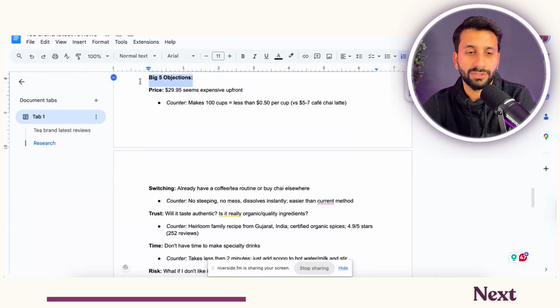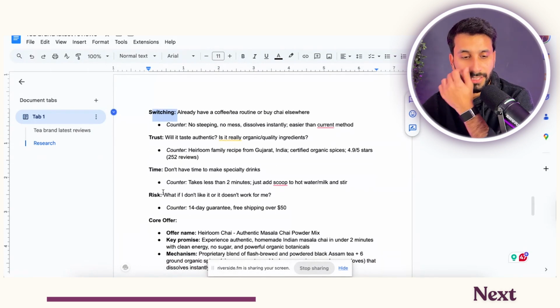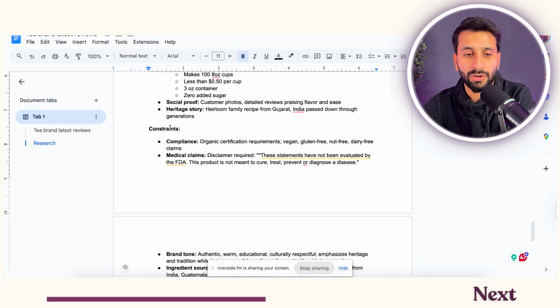And then we answer objections. You have to add all the objections: price, why people are going to switch to you, trust, time, risk factor, as well as proof assets. These are all in our research document.